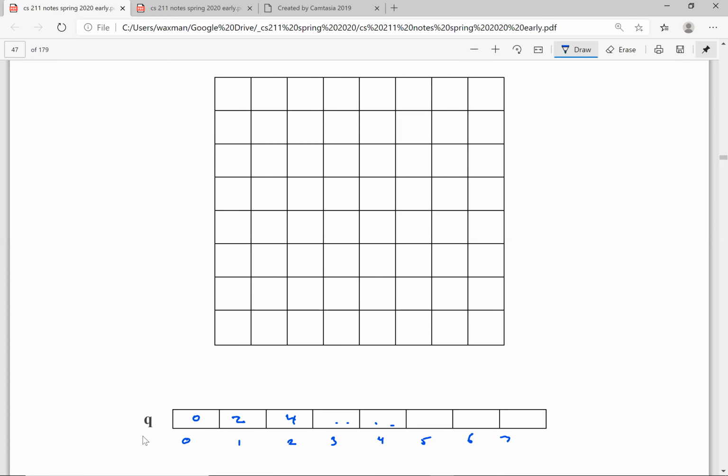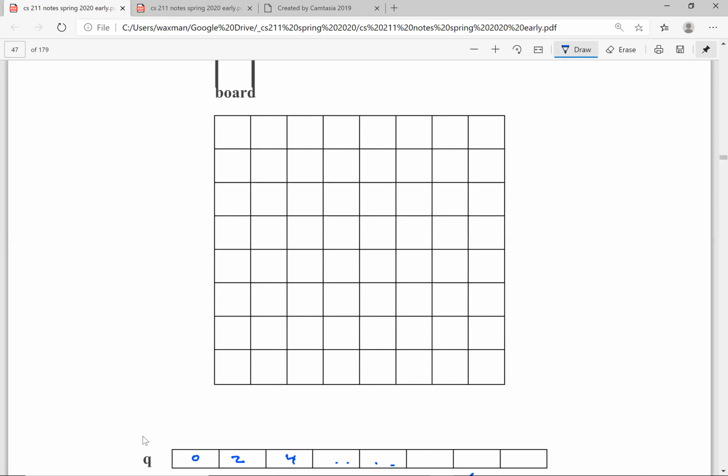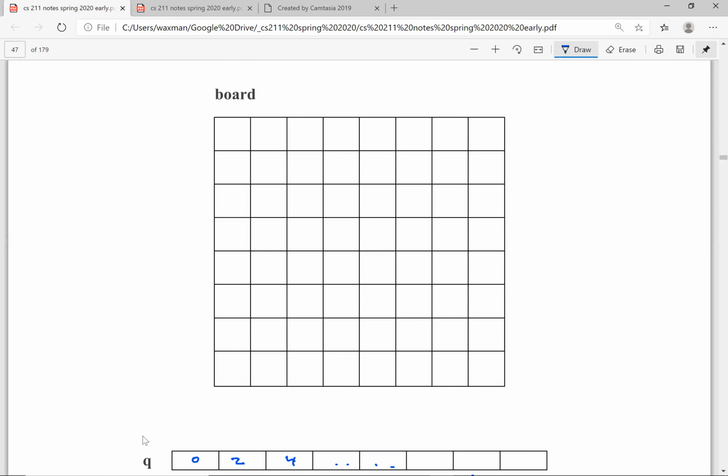So what we're going to do is the following. This is the array board. What does the array board have in it? Let's just check this out again. So board is 0, 1, 2, 3, 4, 5, 6, 7, and this is 0, 1, 2, 3, 4, 5, 6, 7. This is I, and this is J. Now the basic idea is the following.